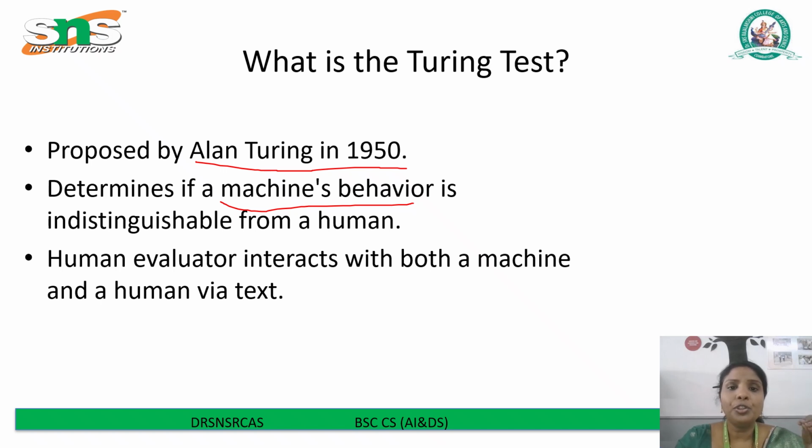In the test, a human evaluator engages in a text-based conversation with both a human and a machine without knowing which is which. If the evaluator cannot reliably tell which participant is the machine and which is the human, the machine is considered to have passed the test. The core idea is to assess whether a machine can think or respond like a human being.